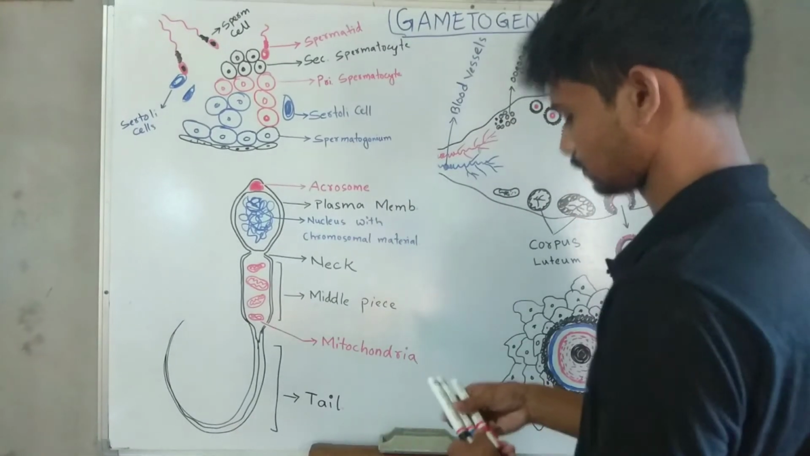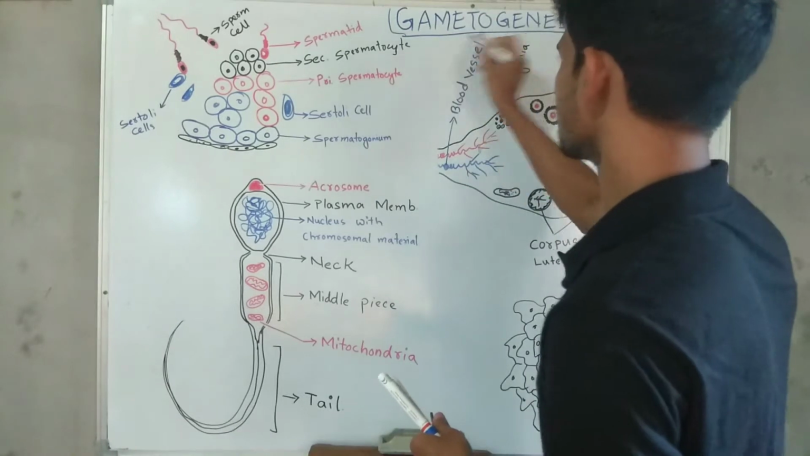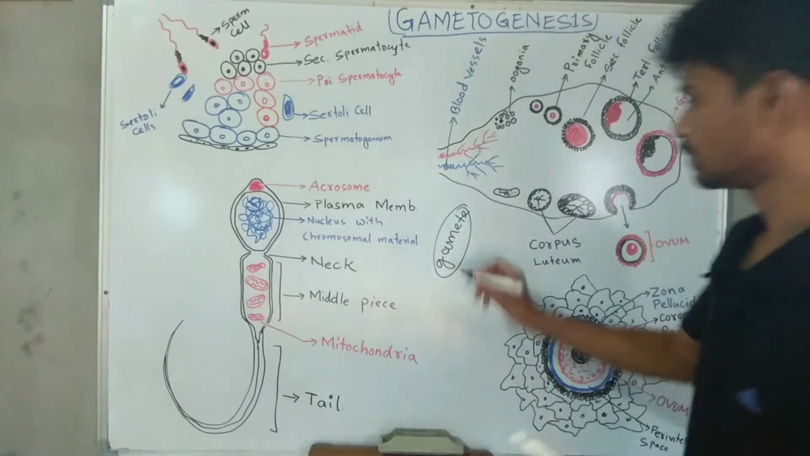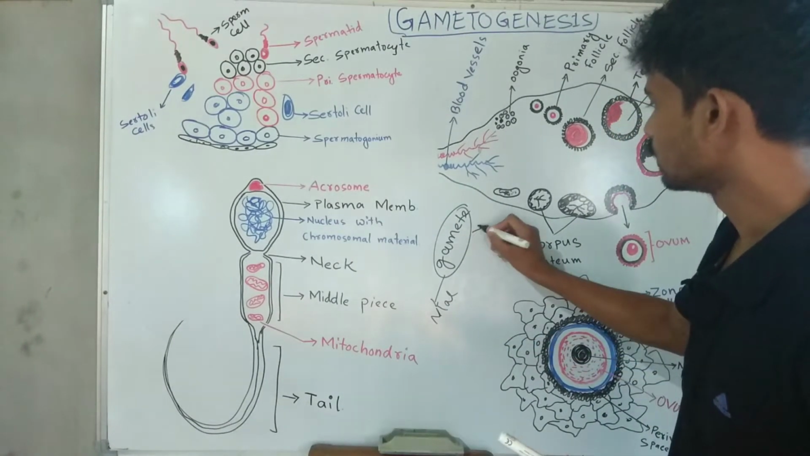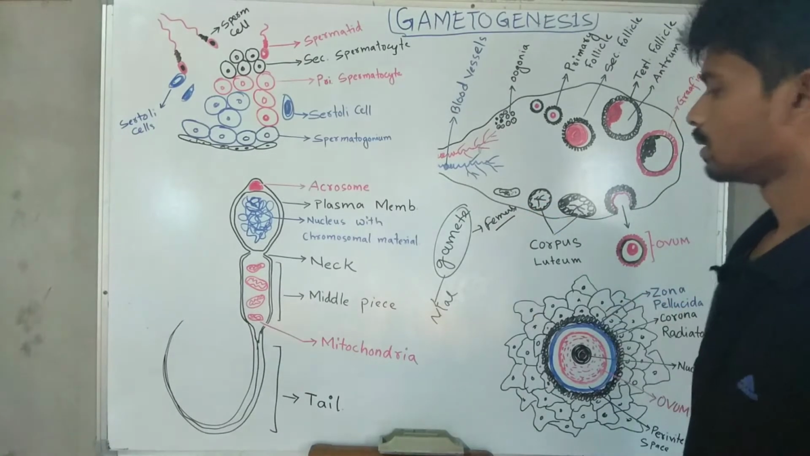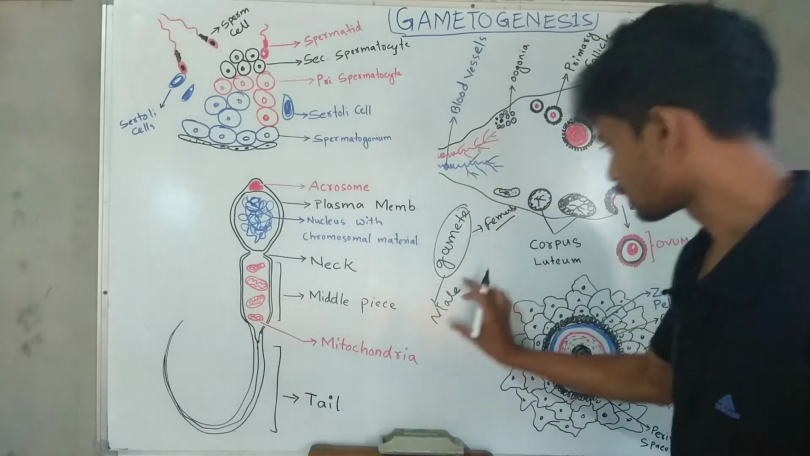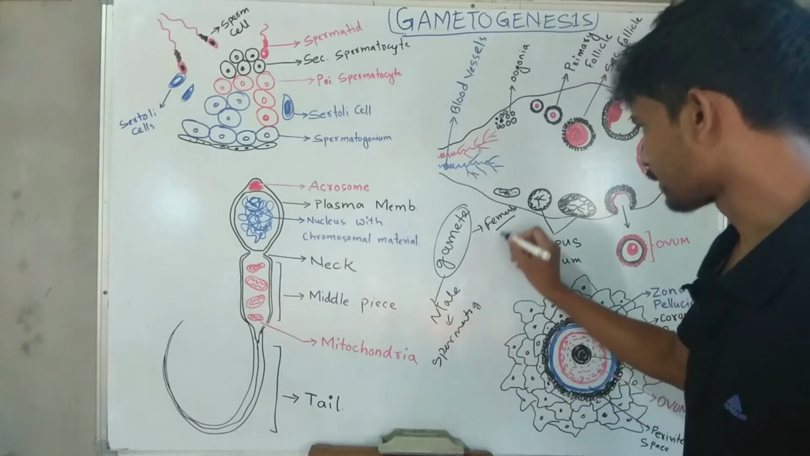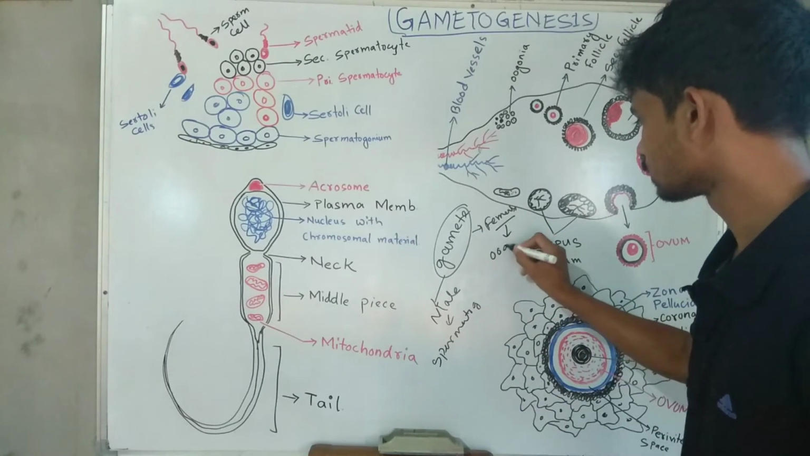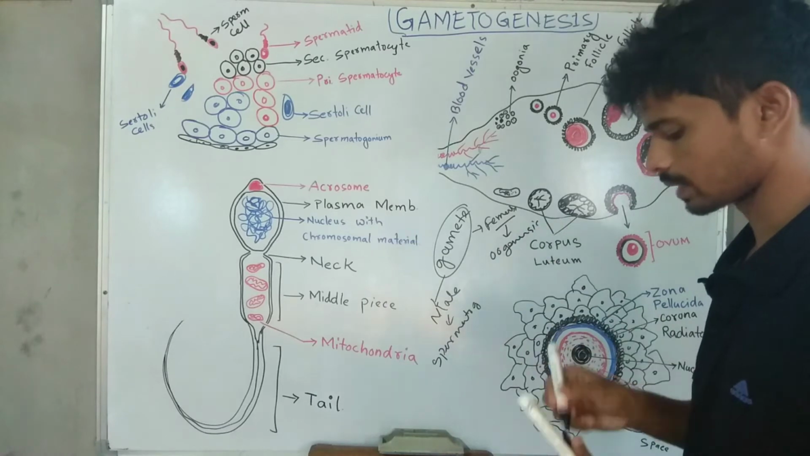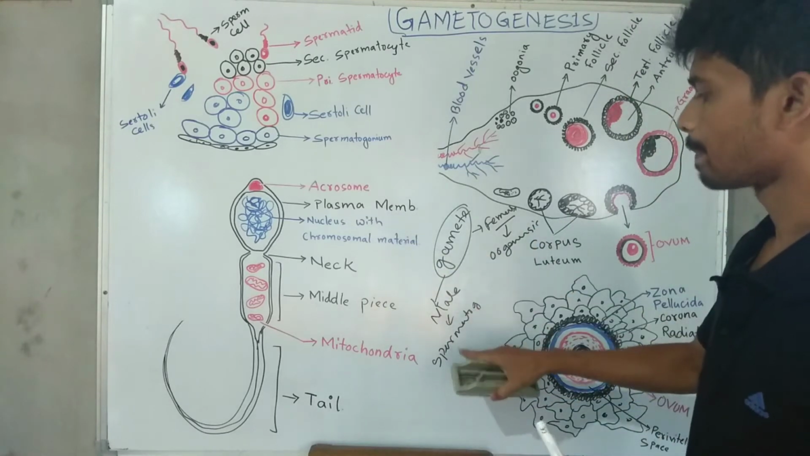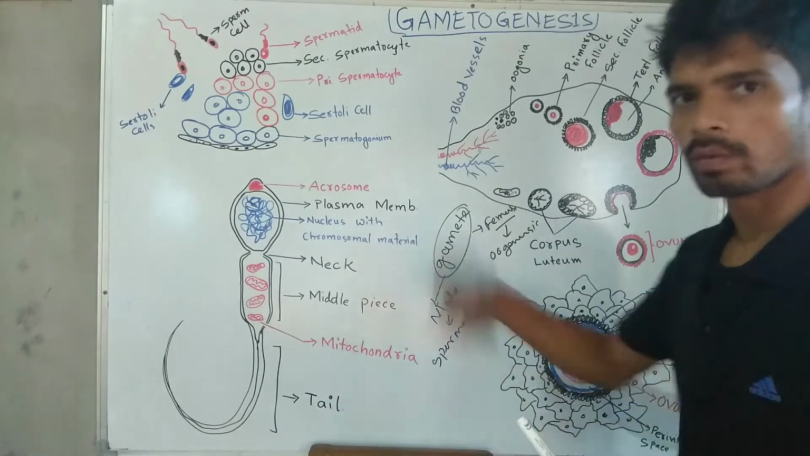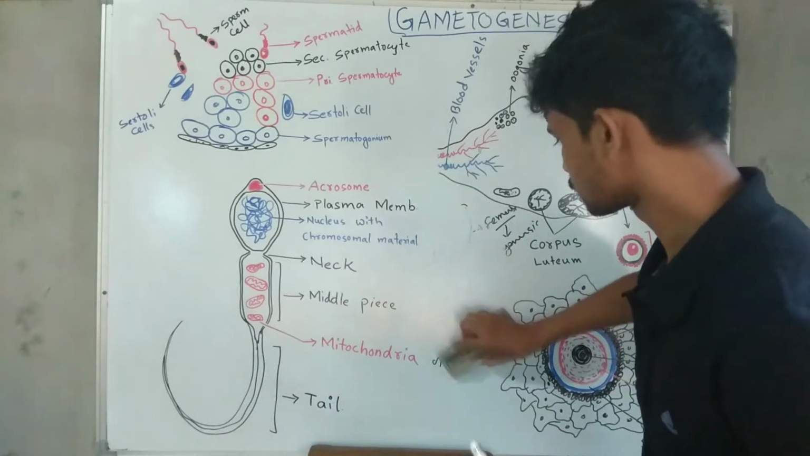So here you can see gametogenesis. Gamete means either a male gamete or a female gamete. The formation of the male gamete is called spermatogenesis, because sperms are developed, and the formation of the female gamete, the ovum, is called oogenesis. This is very easy, you can easily understand.